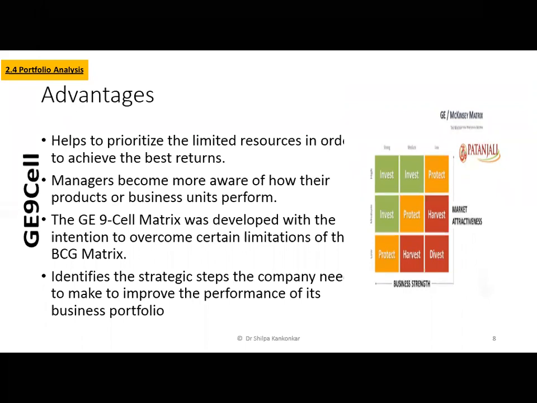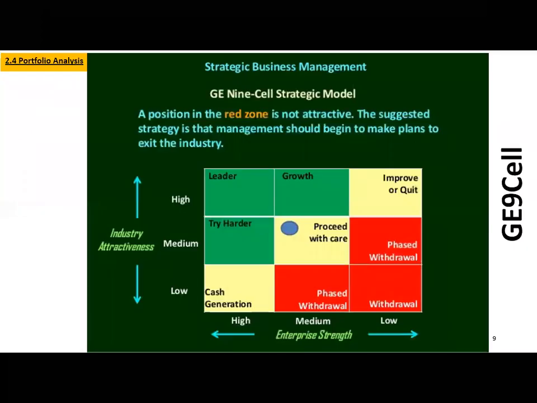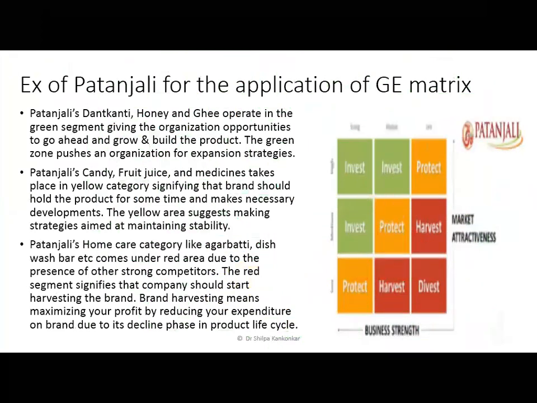So let me take an example of Patanjali. We come back to this slide, where the BCG matrix is this nine-cell matrix, in which there are three green cells, three yellow cells and three red cells. If we talk about Patanjali as a product, or if you want to check Patanjali as a company, Patanjali has different product lines. Patanjali has a presence in more than 22 product lines, especially when it comes to consumables, and they have more than 80 products.